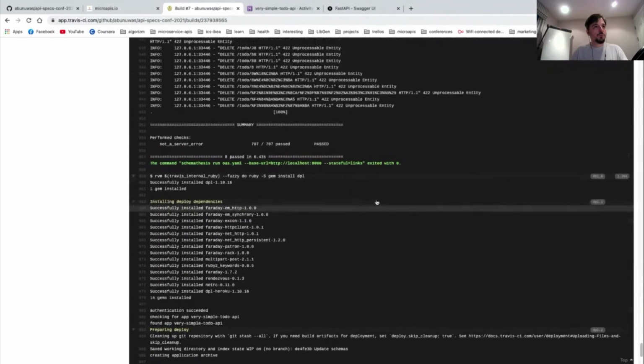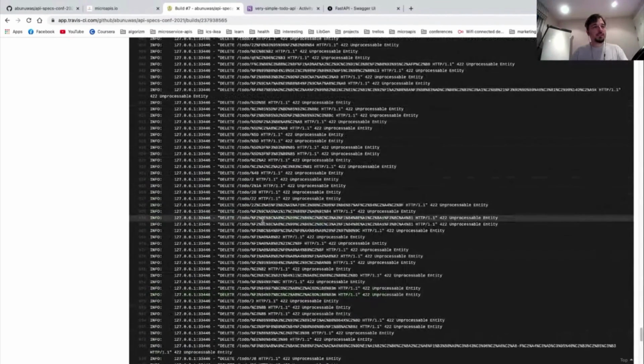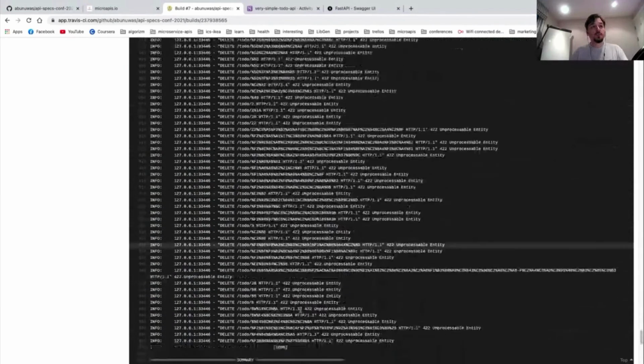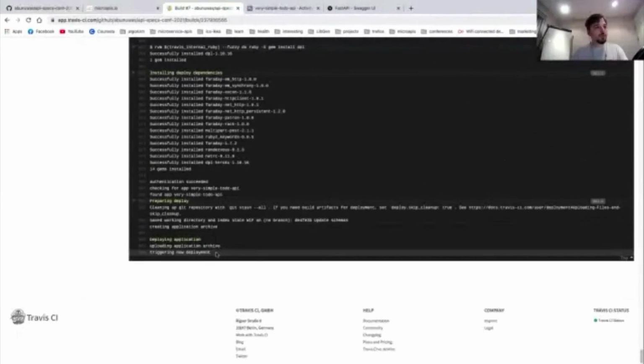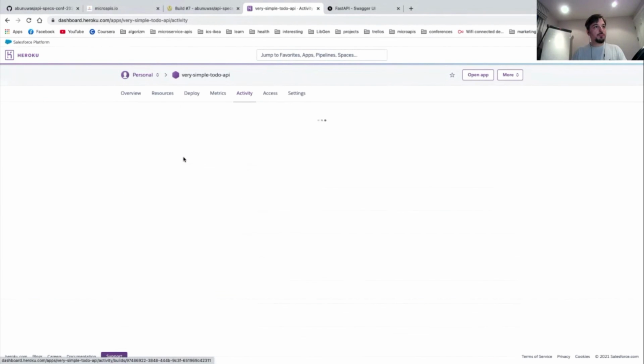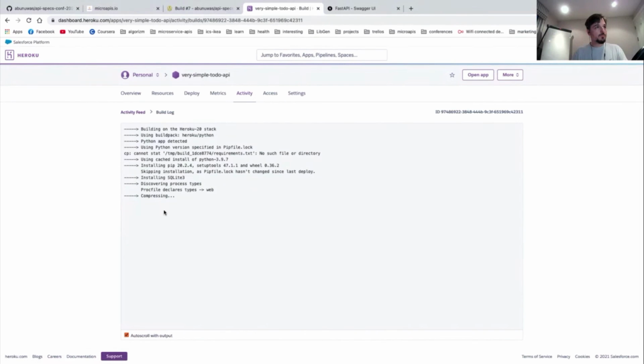So there you go. All the tests have been run exactly as it happened when we ran the test suites locally. And now Travis is triggering a deployment to Heroku. We can monitor the deployment from Heroku here. And the deployment is ready now. We can visit this URL to make sure everything is working correctly. So let's go ahead and visit it.